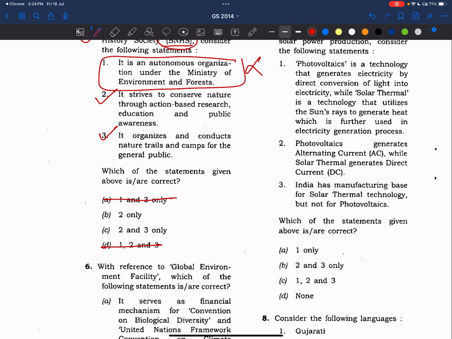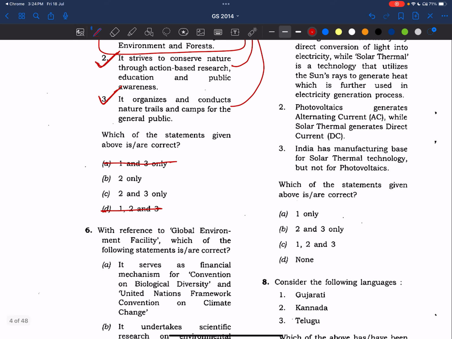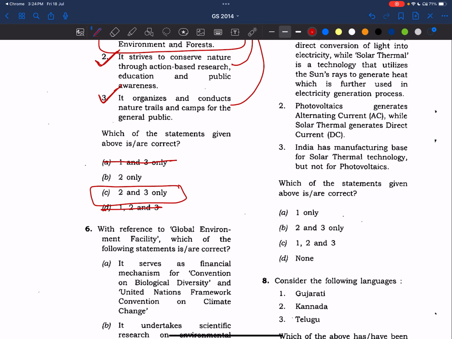See, when you are reading any statement, you need not know that statement, but you check whether these statements are complementing the nature of that organization or not. Okay. See, Bombay Natural History Society. That means it is working on the heritage of the country, right? Natural heritage or any type of heritage. That's right. These two statements are complementing it. And first statement is wrong. Answer will be C.